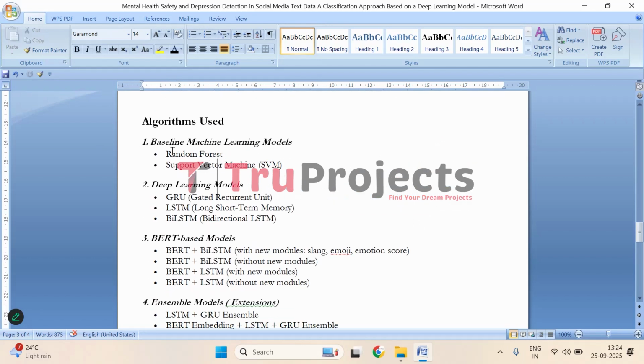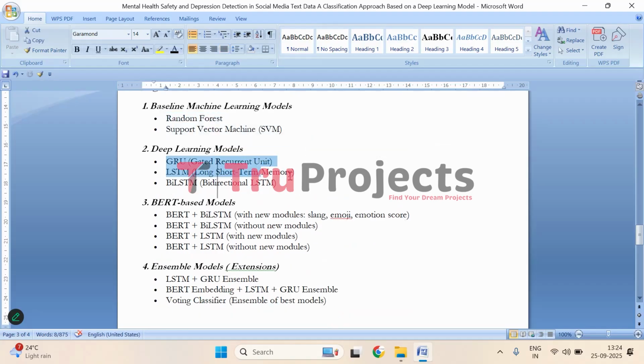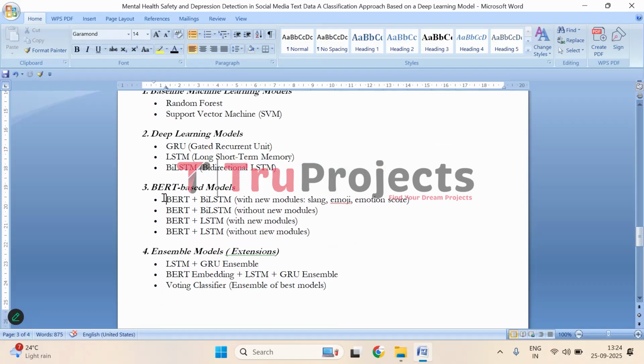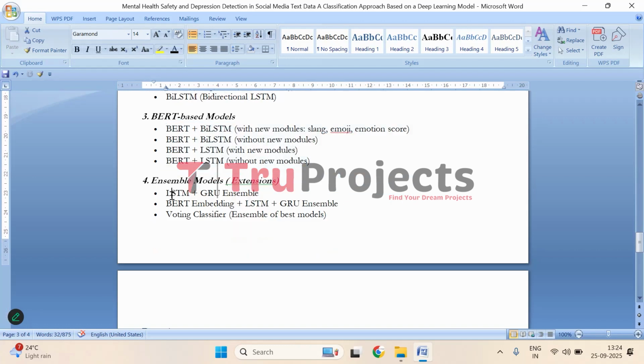Now coming to the algorithms used. These are the baseline algorithms used in this project, and deep learning models GRU, LSTM, and BiLSTM have been used. And coming to the proposed model, we have used BERT with BiLSTM with new modules, that is slang, emoji, and emotional score, and BERT BiLSTM without new modules, that is without slang, emoji, and emotional score, and BERT LSTM with new modules, with the slang, emoji, emotional score, and without them. And coming to ensemble models, these are the other ensemble extension models that we have used in this project.